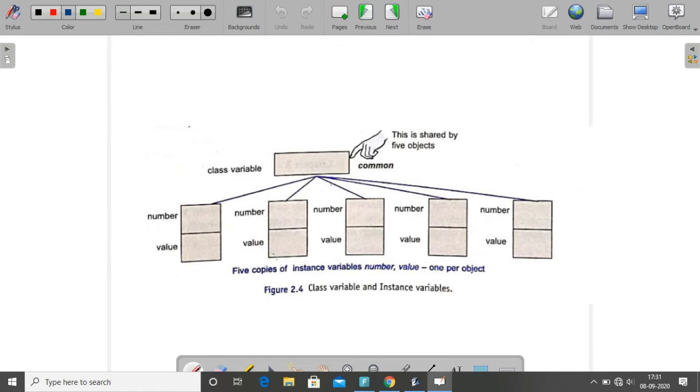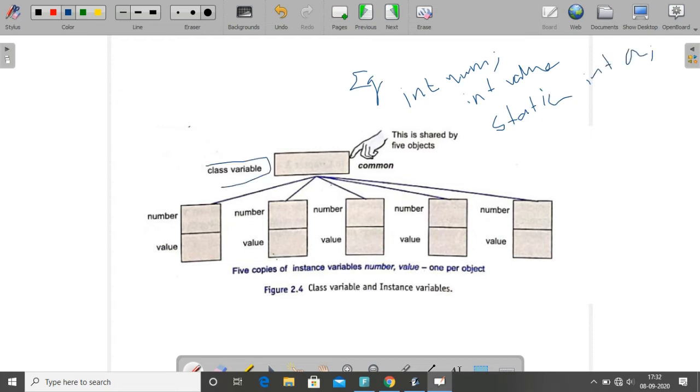So here is a pictorial representation. Just imagine we have a class example. In that class, 2 data items are there: one is integer number, and integer value. So 2 data values are there, and one more, static integer a. You know static is a keyword indicating a class variable. So we can tell this is a class variable.